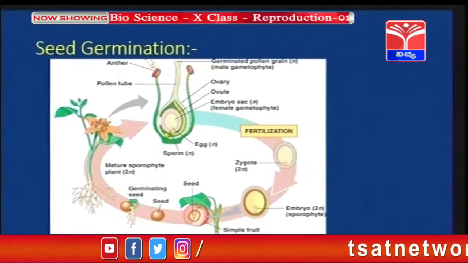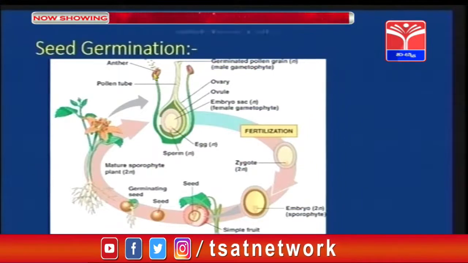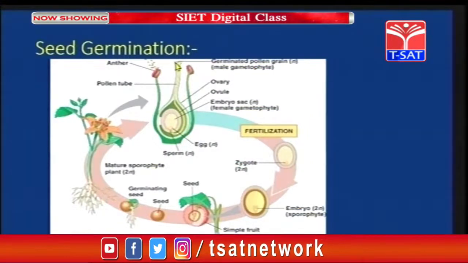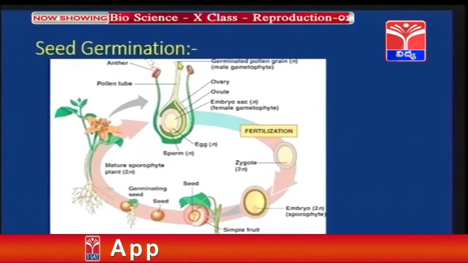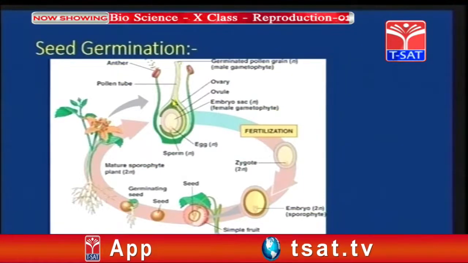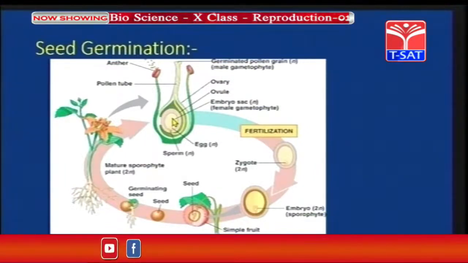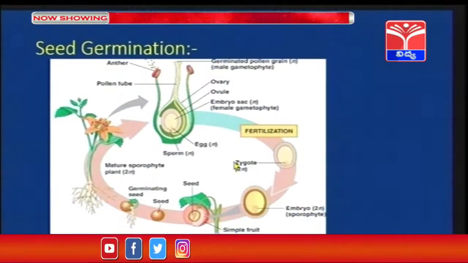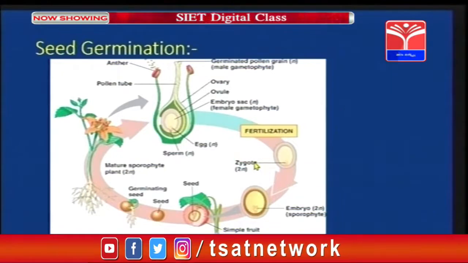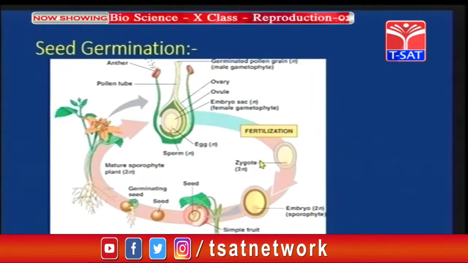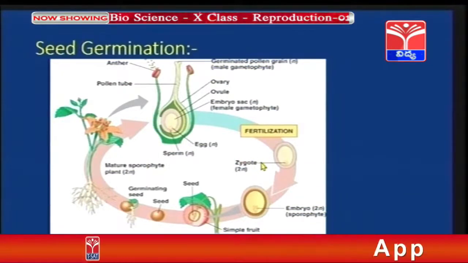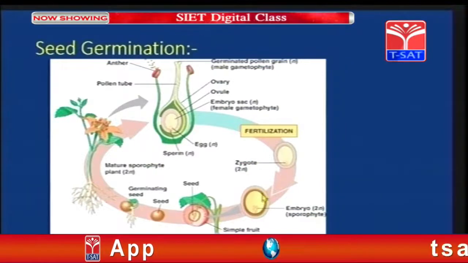As we discussed earlier, the pollen grains from the anther fall on the stigma and the pollen develops a pollen tube, which transfers the two male gametes towards the embryo sac. Over here, the process of fertilization will take place, and as a result of fertilization, the zygote is formed. The zygote will undergo repeated divisions and develops into an embryo.